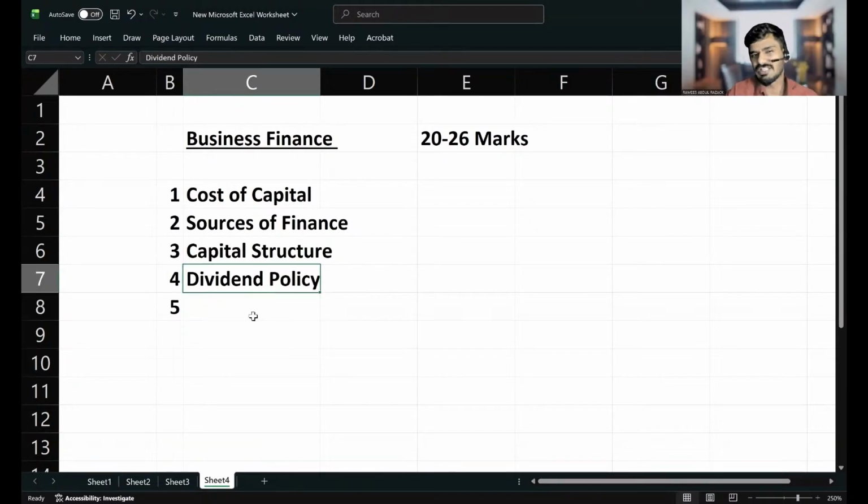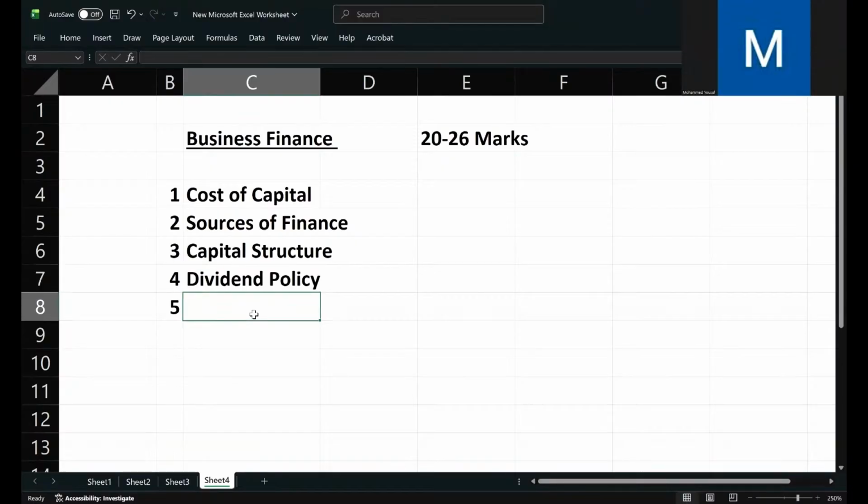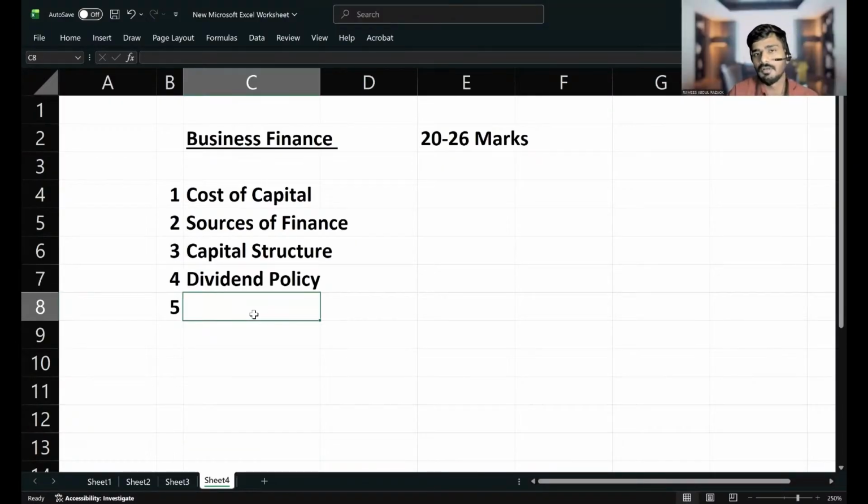And we do have one more chapter, which is business valuation. No, not business valuation. Business valuation is an entirely different topic, an entirely different perspective. Here we are looking at whether we should raise the finance by equity, and what will happen if our debt is increased. It's about finance. Valuation is valuing a company. Here we are thinking about how to finance a company: equity, debt, preference shares, whatever it is. Anyway, dividend policy, and the final one.